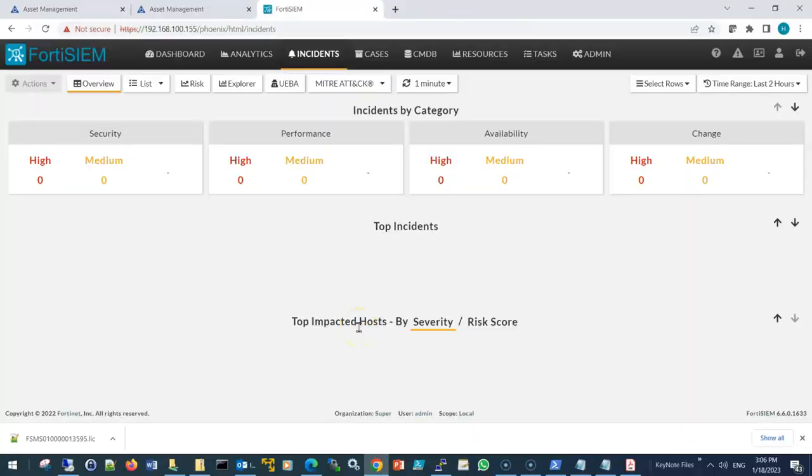Through the coming videos, we'll learn about the GUI and different scenarios for exploring the interface, ingesting logs, and working with rules and different things in the GUI.